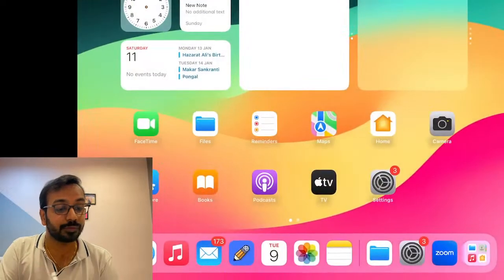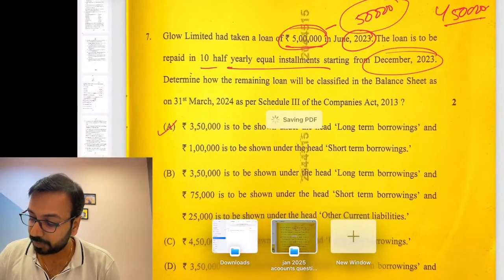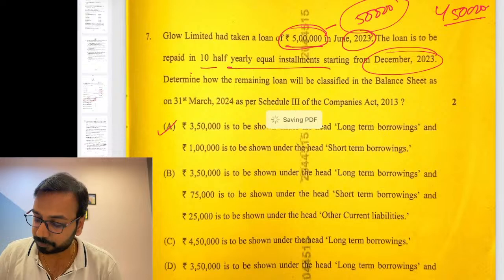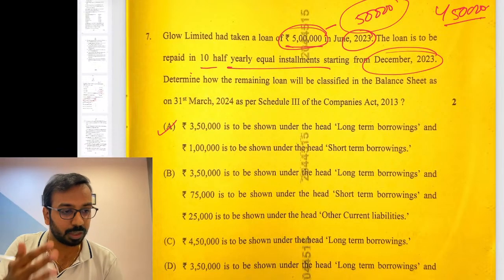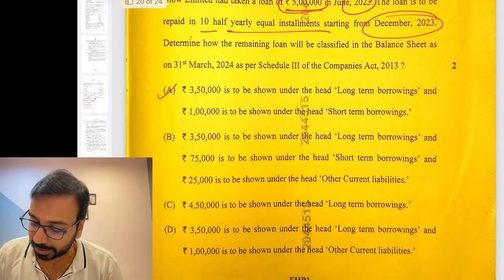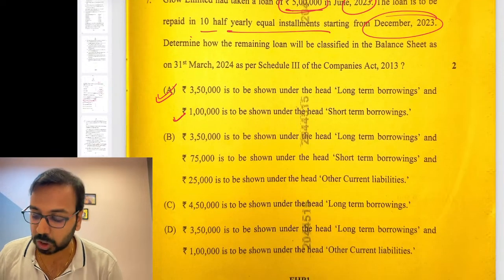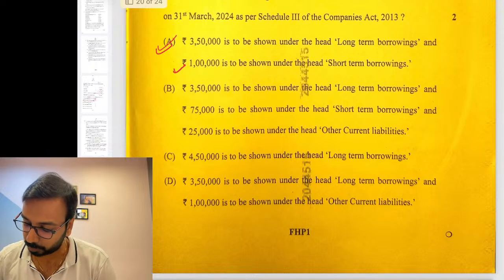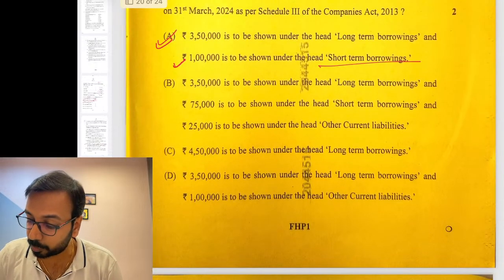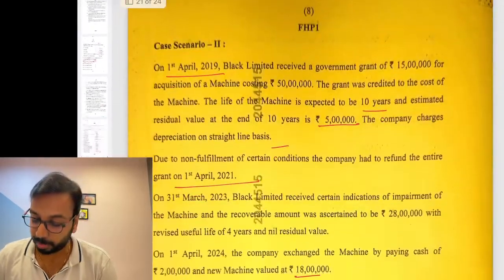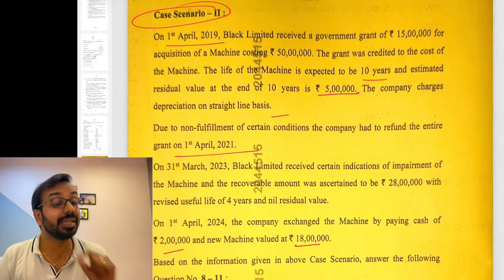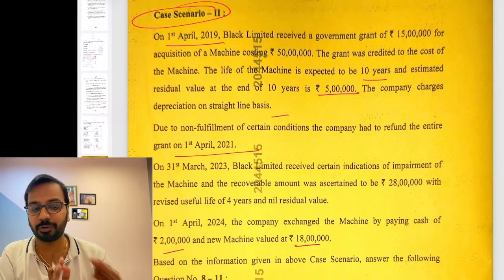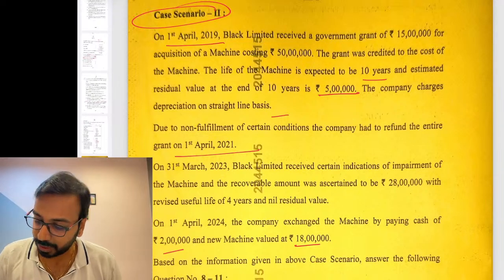If we are left with 4,50,000, how much is current? Next 1 year, whatever is payable, that 1 lakh is current, and the balance is long-term borrowings. Okay, short-term and long-term. It has to be under short-term borrowings specifically. Then this was a very good question, a lengthy one. Okay, I'll give out the detailed solution subsequently.